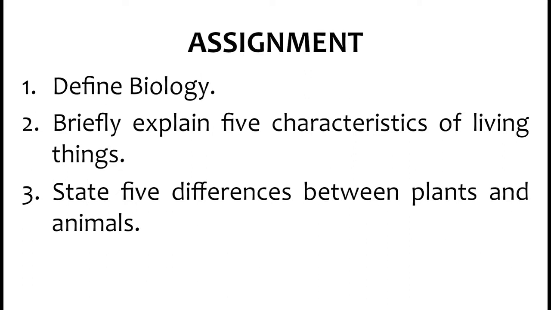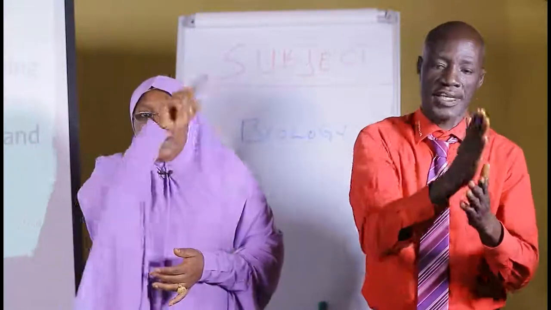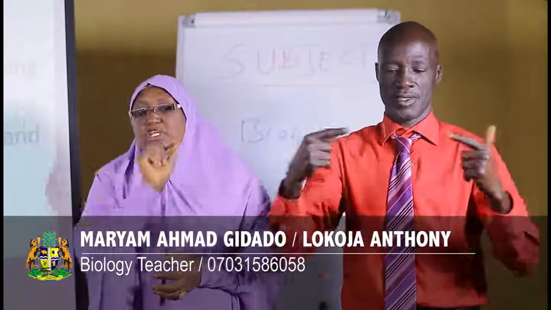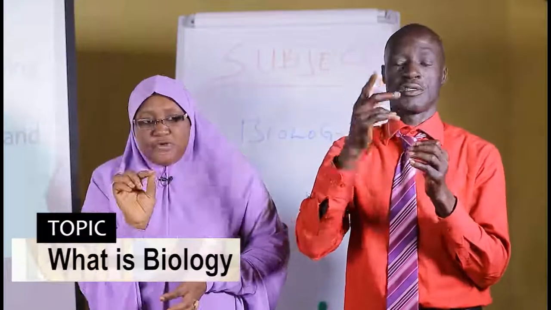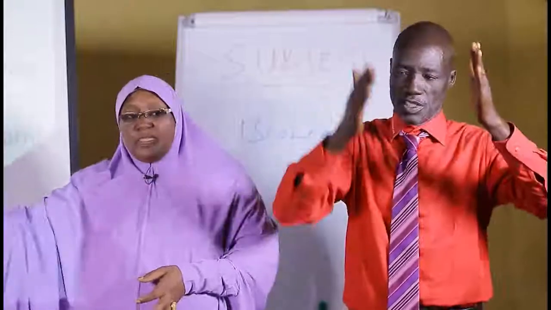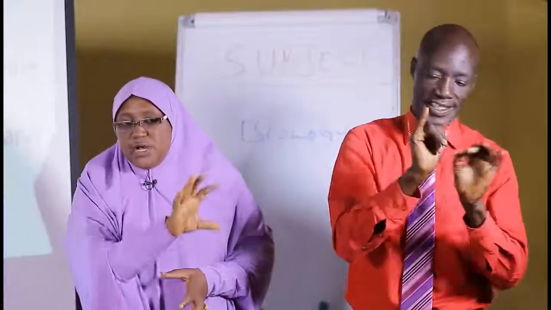I also stated some differences. So pick 5 out of these differences. When you are going to send this, please try to tabulate the differences. When we say tabulate, we mean you should put it in table form. Plants here, animals here. And please remember, your points must match one another. It must correspond. That is, if you say, number 1, plants are autotrophic, then your answer in number 1 on the animals should be heterotrophic. Number 2, plants are this, then on the animals, talk on that same thing you have said in 1.